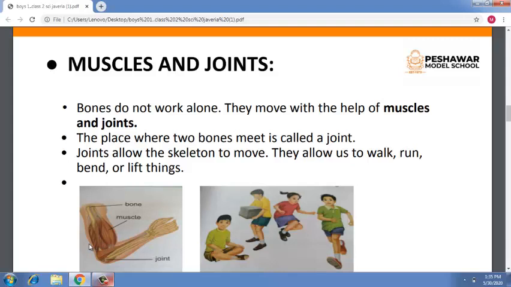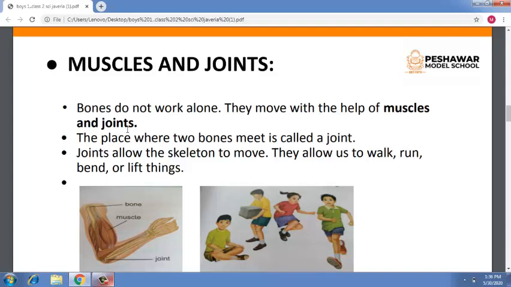The skin covers the whole body on the outside. Do you know that there are more than 500 muscles in our body? But bones cannot work alone. Why? They can move with the help of muscles and joints. So what are joints?